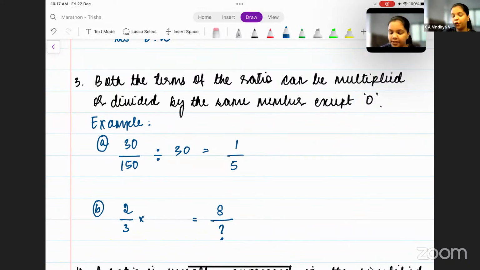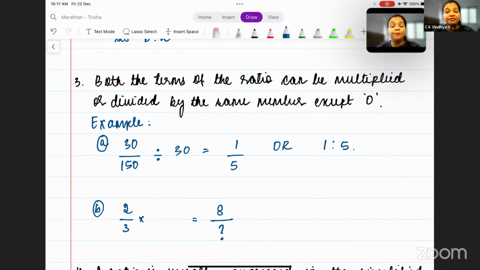So both the numbers can be divided by 30, making it 1 by 5, or you can also write this as 1 is to 5. Is this clear till here? So what are we doing here? We have simplified the ratio: 30 by 150 has become 1 by 5, or 1 is to 5.